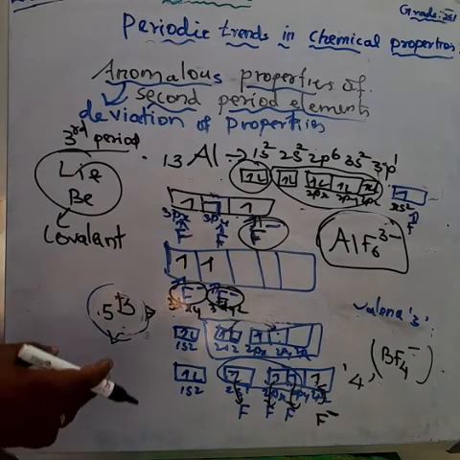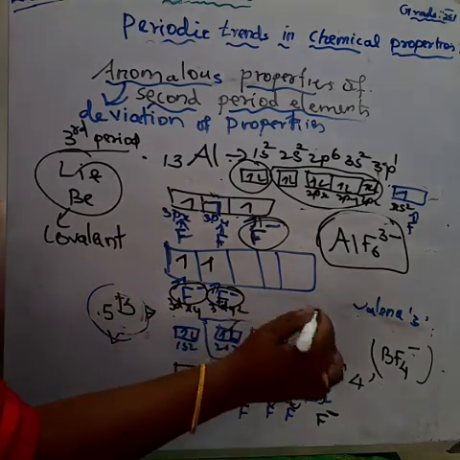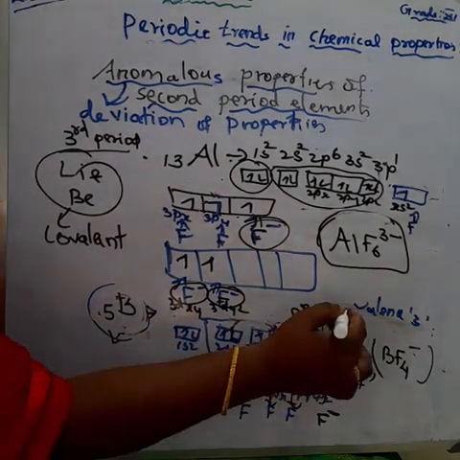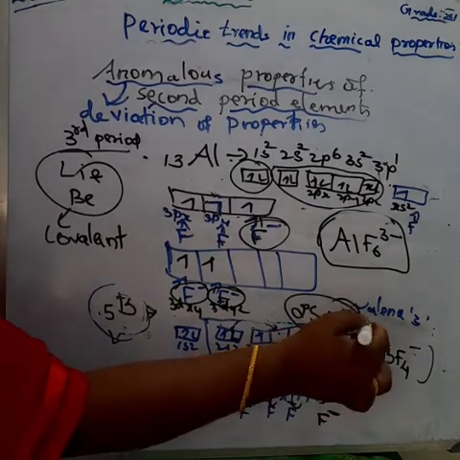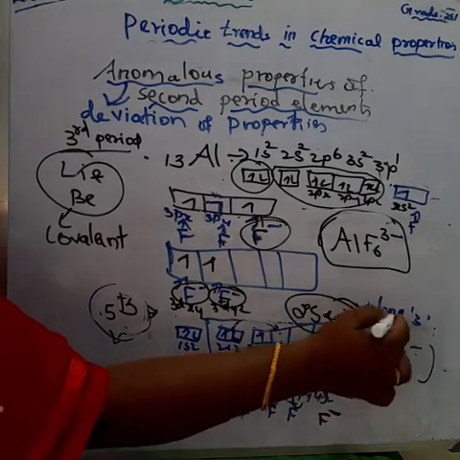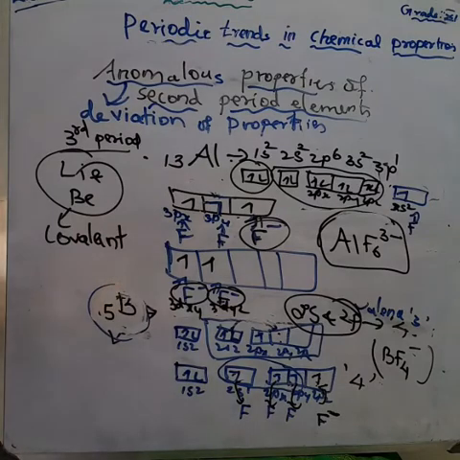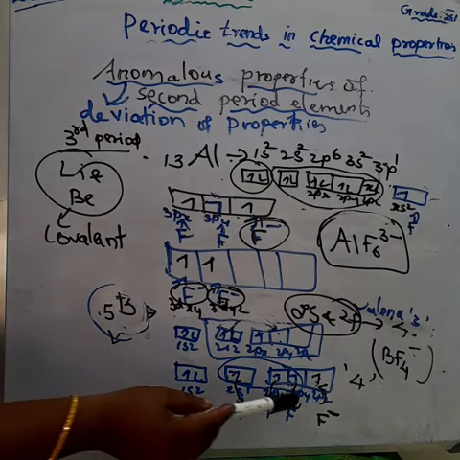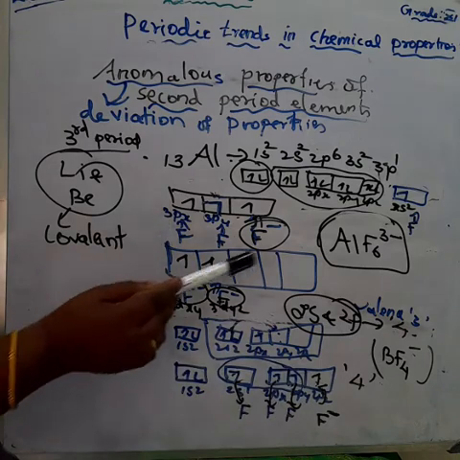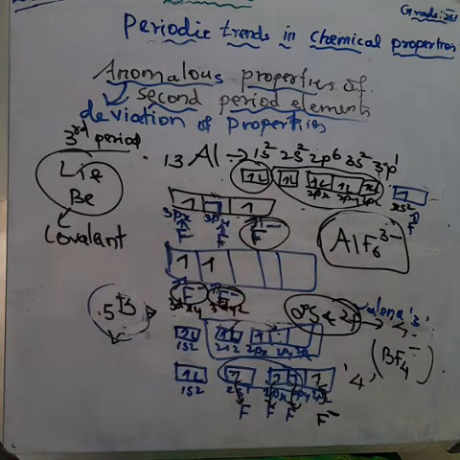There is 2s and 2p in the valence shell and have a maximum covalence of 4, whereas the other members of the subsequent period have more orbitals in their valence shell and shows higher valences. For example, boron forms boron tetrafluoride minus, and aluminium forms aluminium hexafluoride 3 minus ions. Okay, understood?